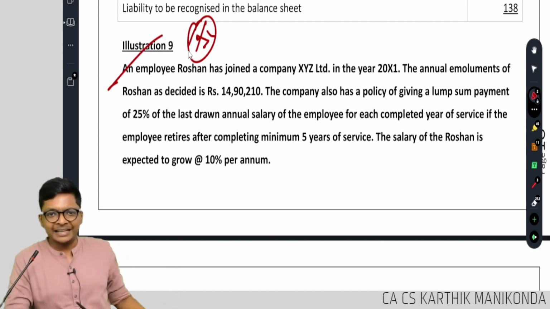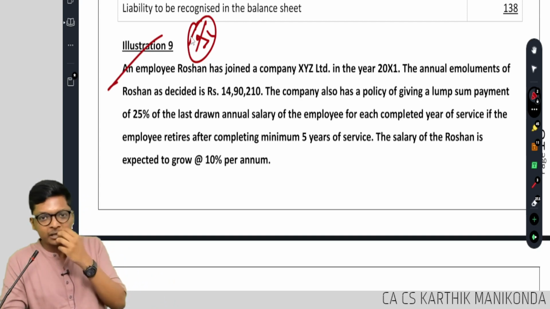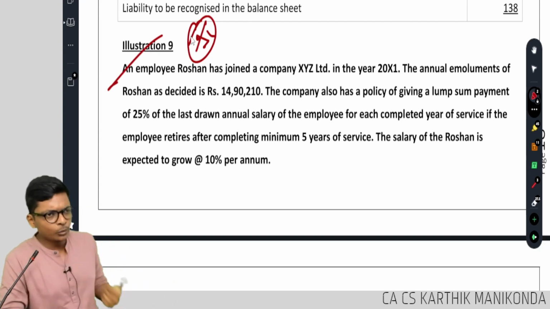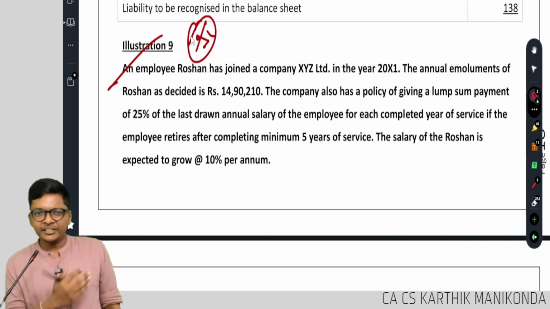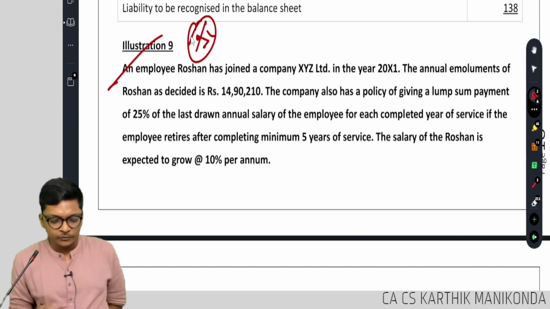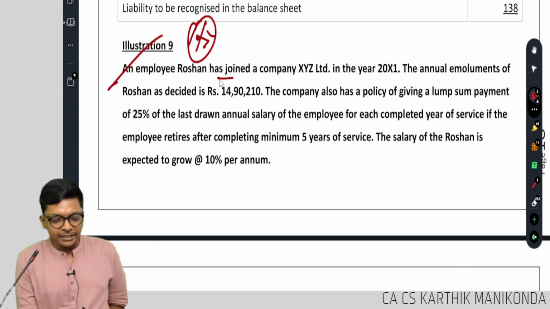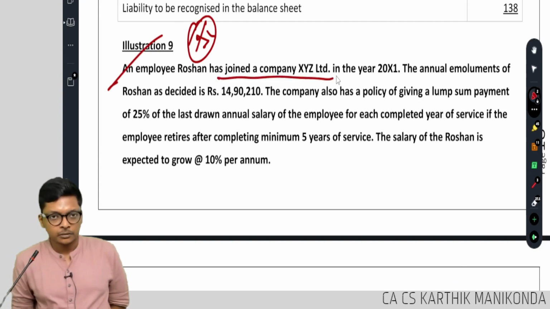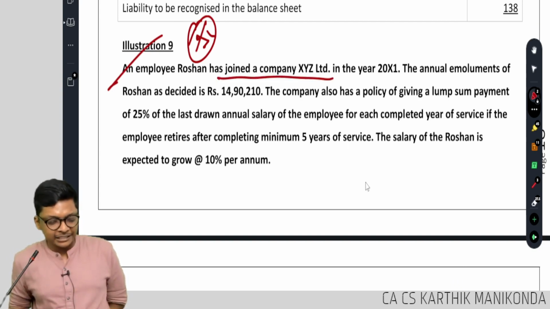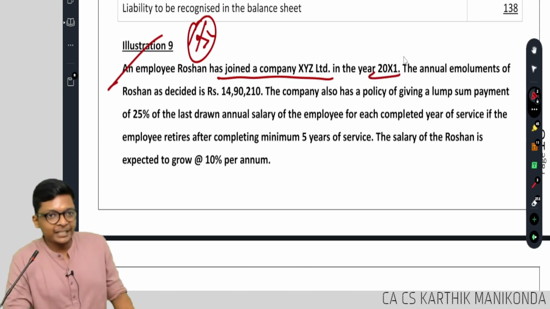Illustration 9. Everybody has this? Totally how many sums you have? 12. Quickly we'll finish, guys. If I finish concepts, sums are quick. An employee, Roshan, has joined the company on XY settlement in the year 2021.